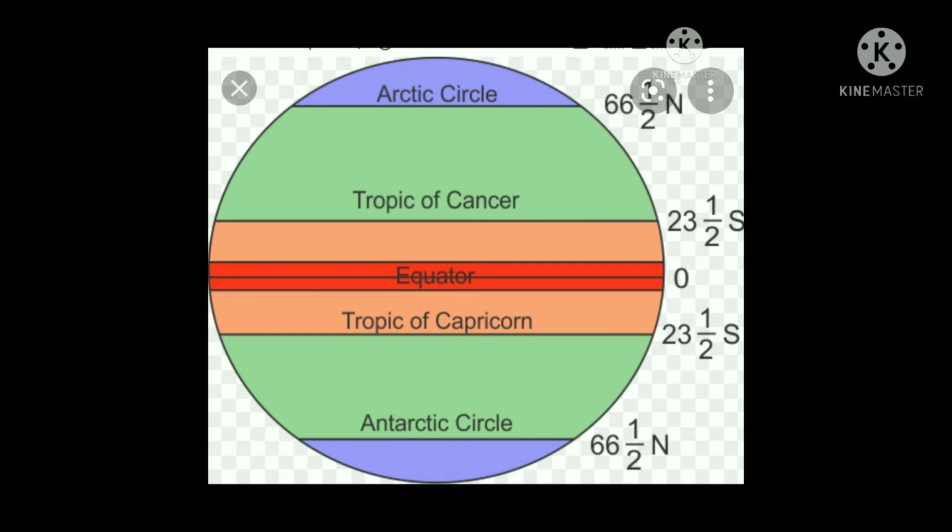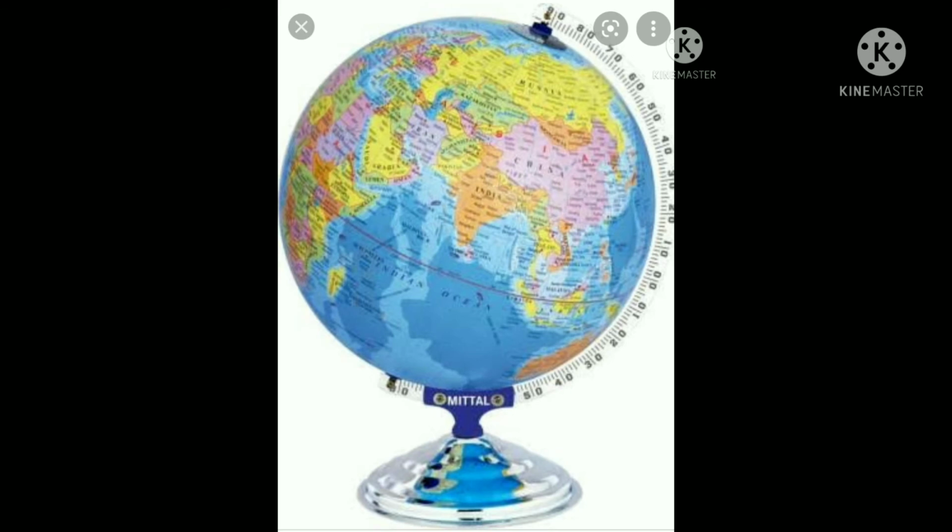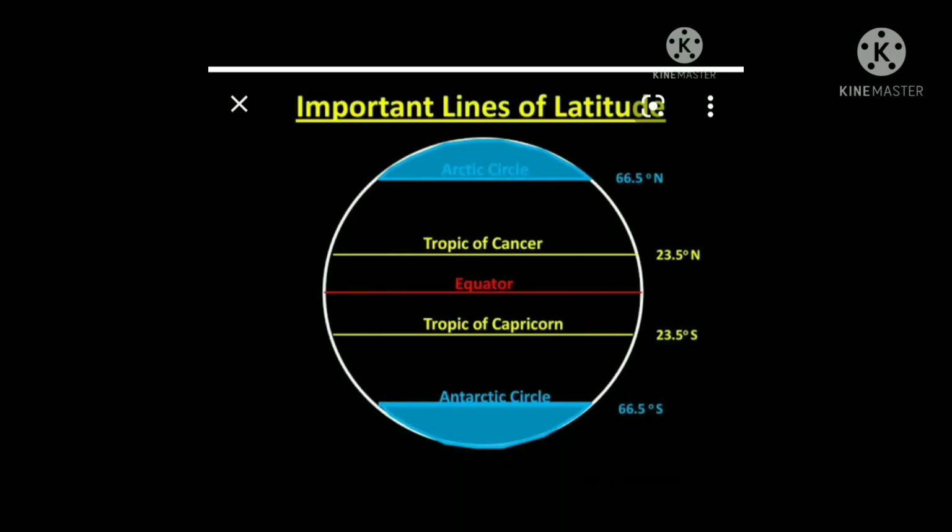See again, children. 0 degree indicates the equator. 23.5 degree northern latitude is called the Tropic of Cancer. 23.5 degree southern latitude is called the Tropic of Capricorn. 66.5 degree northern latitude is called the Arctic Circle, and 66.5 degree southern latitude is called the Antarctic Circle.